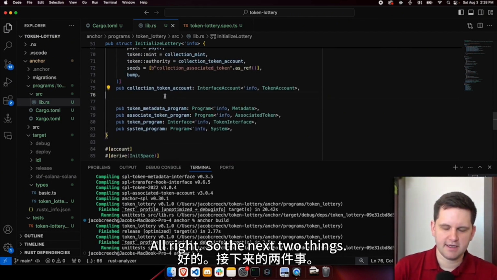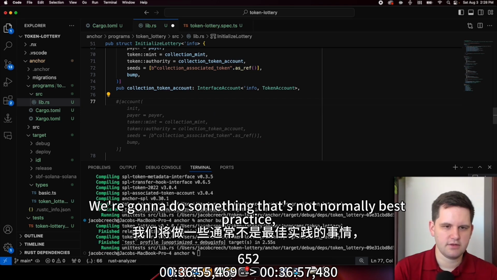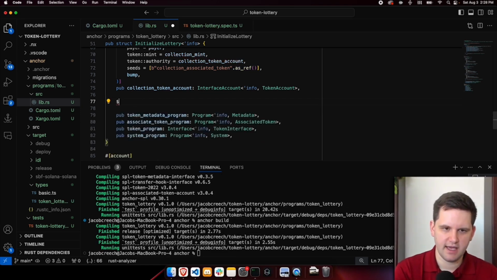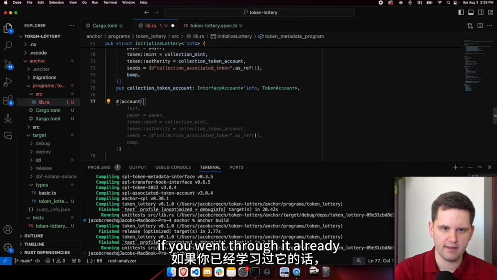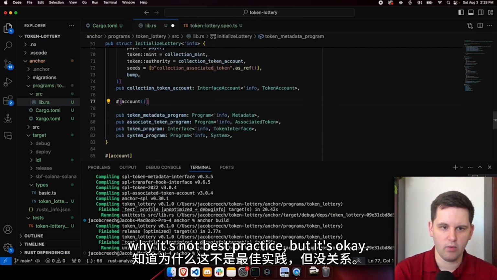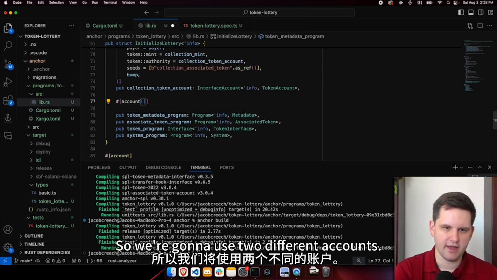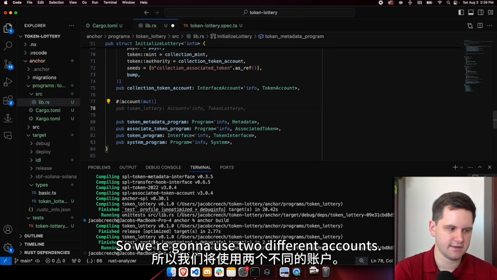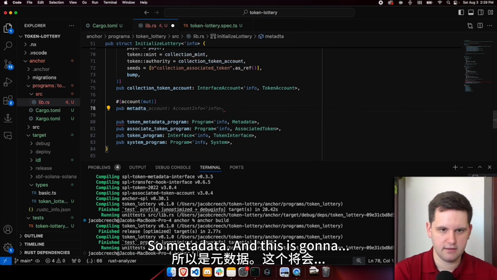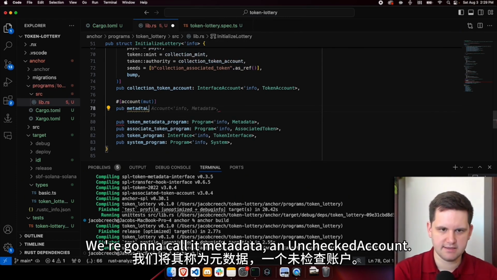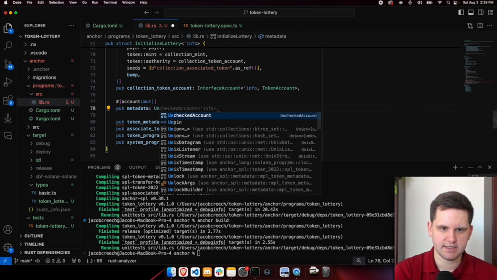All right, so the next two things, we're going to do something that's not normally best practice, but it's okay in our case. You'll learn in the security module, if you've gone through it already, why it's not best practice, but it's okay. So we're going to use two different accounts. The first one is going to be the metadata account. We're going to call it metadata, an unchecked account.